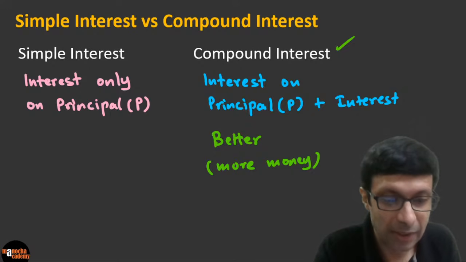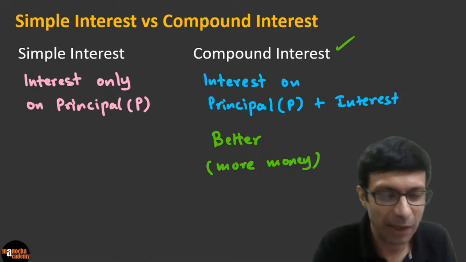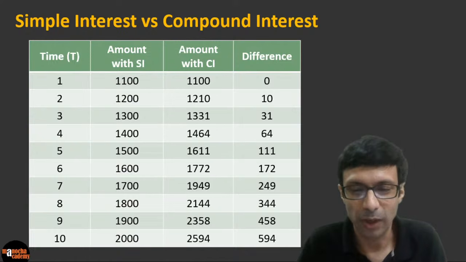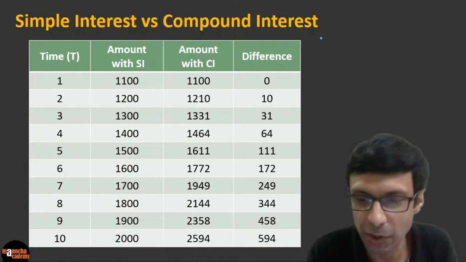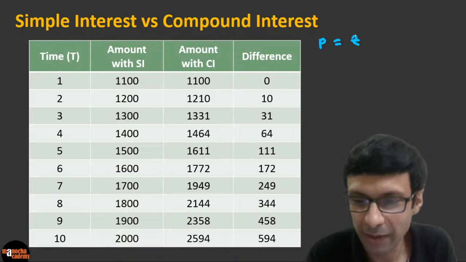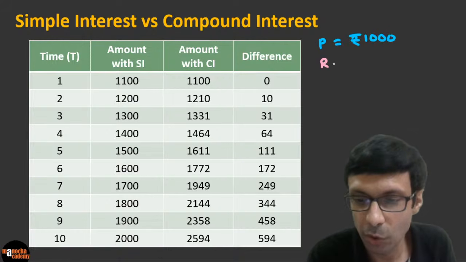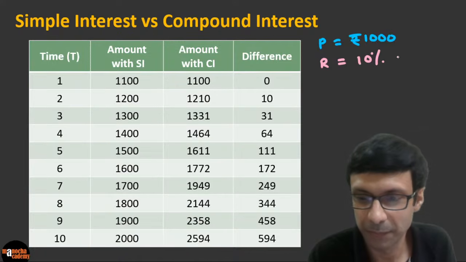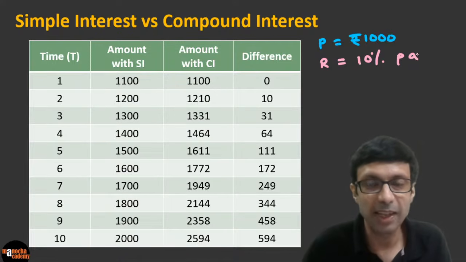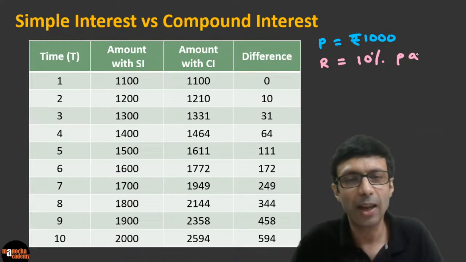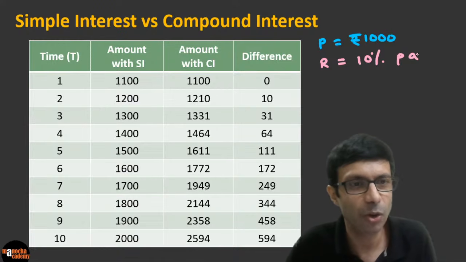Awesome, guys. So let's take an interesting comparison. Let's say you had 1000 rupees. So that was our principal, right? 1000 rupees, and you put it in the bank, which gave you a rate of 10% per annum. So let's take a look at this table. How does it compare after 1, 2, 3, 4, 5 until 10 years? How does it compare? Let's take a look.